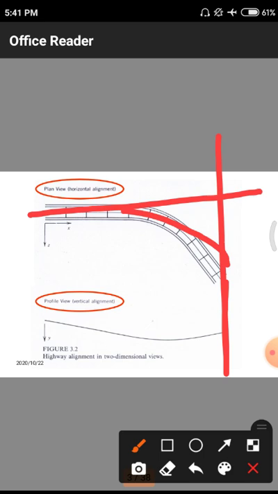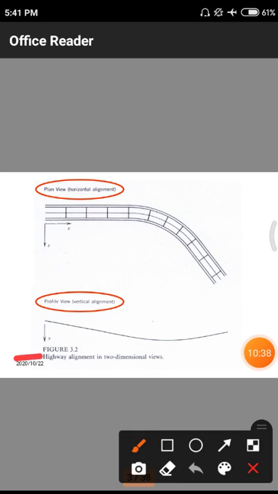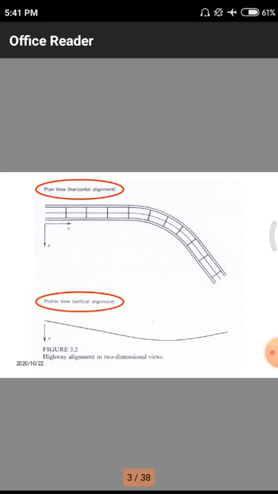So this is a horizontal alignment. After that we have the vertical alignment, with respect to this field. This is a normal line, so the alignment of the road varies from the top point to this point, because the earth surface is uneven, so the road is designed like that.